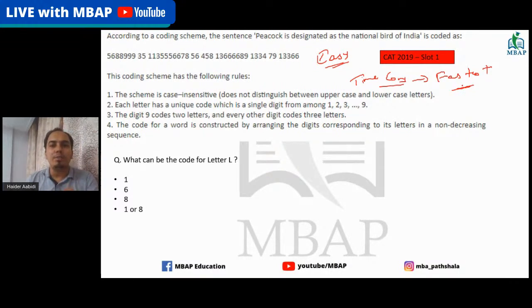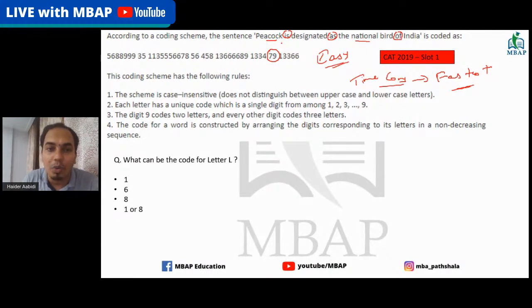Now the shortest possible way that I see is to try to pick up the smaller words first, like a, as, of. That will help you get the codes faster. Let's say for example of. Of is coded as 7 and 9. From this, let me see where else O is used. O is used in national, and O is used in peacock as well. F is not used in both these words. So that will quickly help me find the code for O.